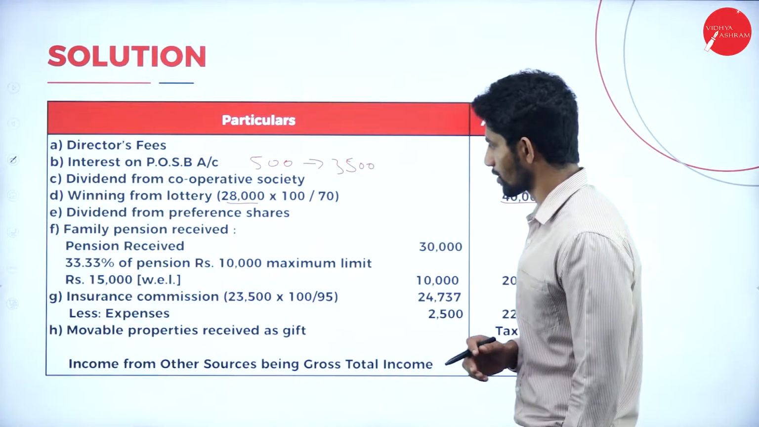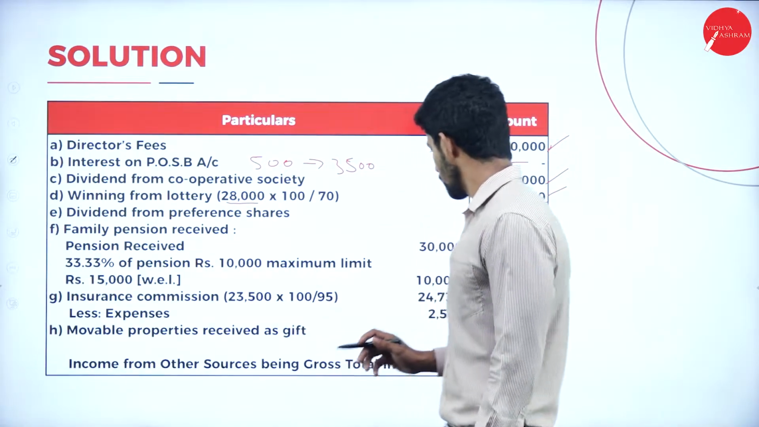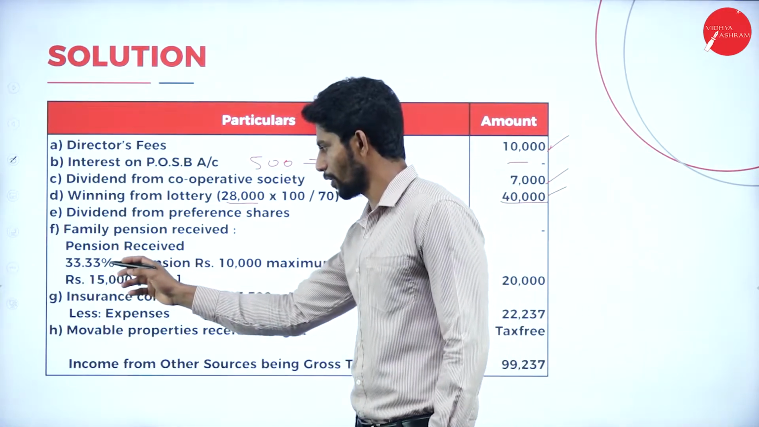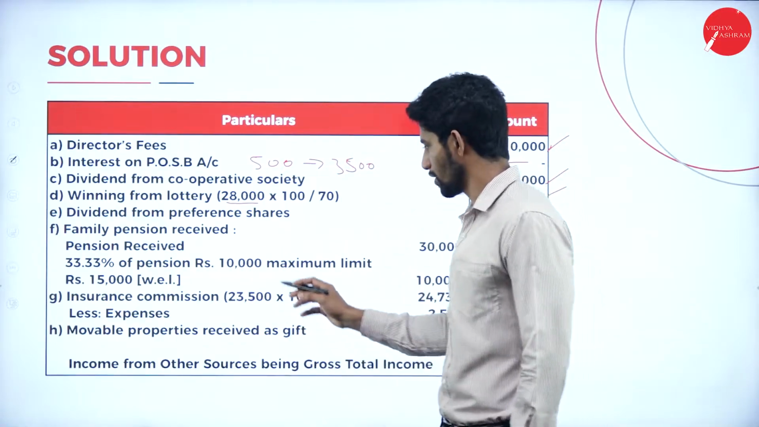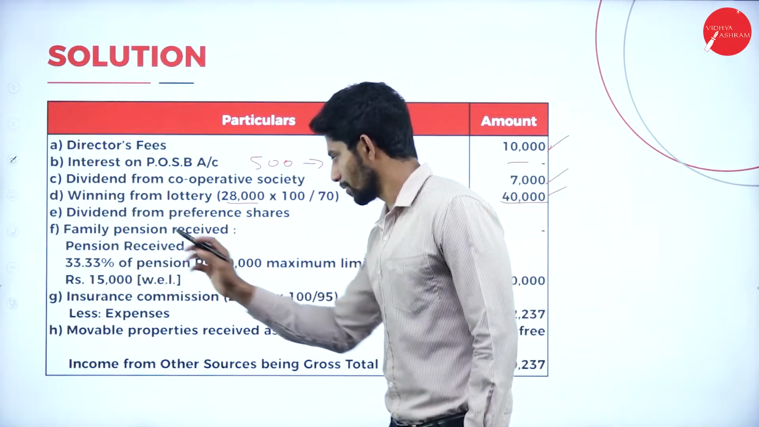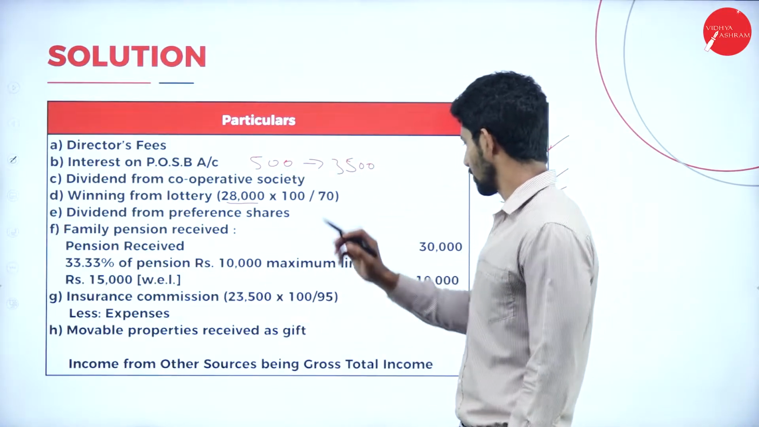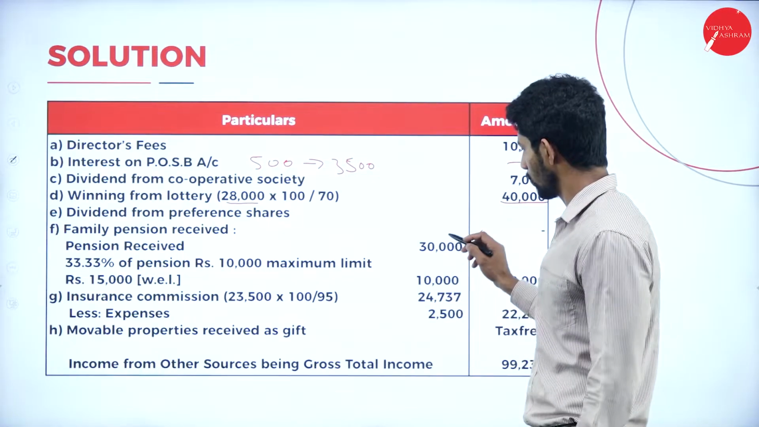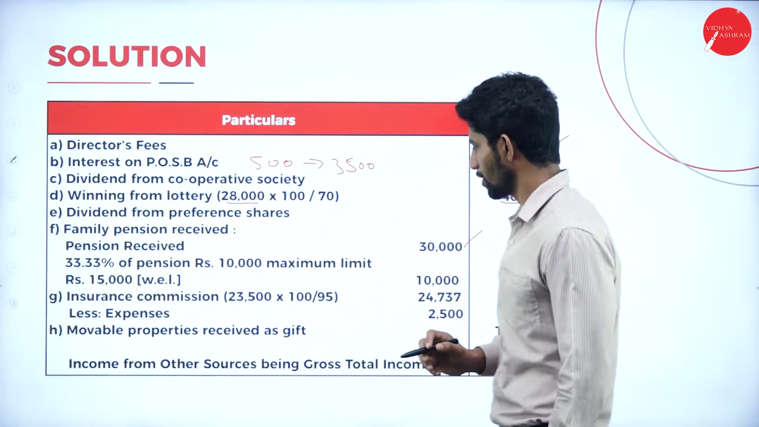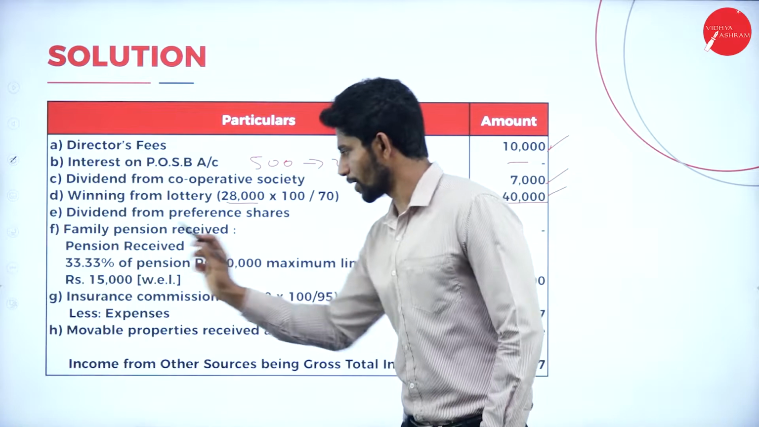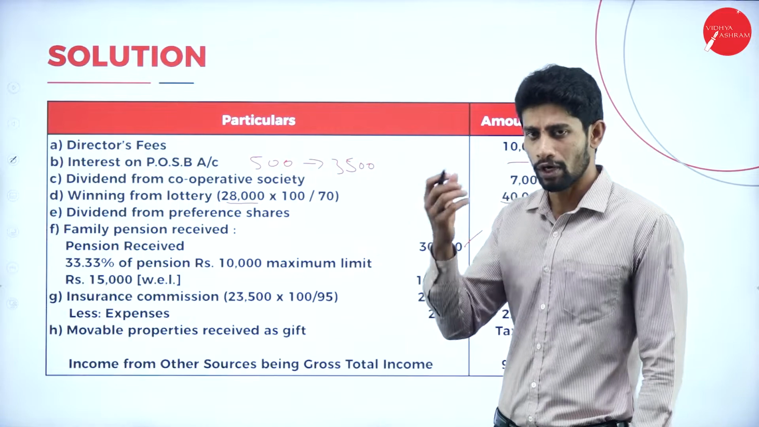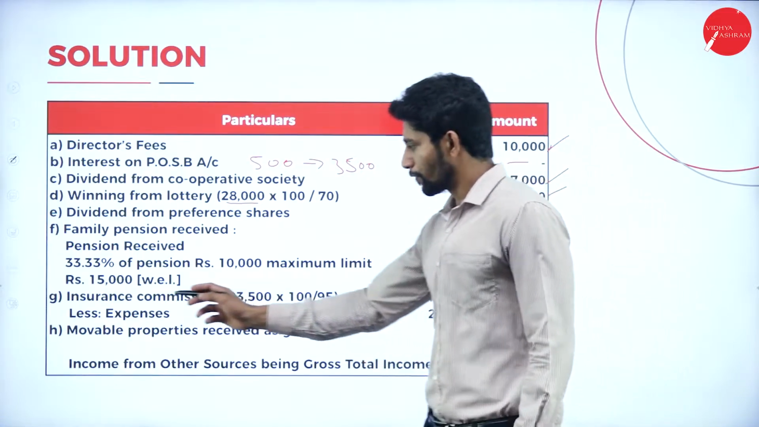Then family pension received is rupees 30,000. Next, 33.33% of pension, rupees 10,000 maximum limit. Yes, 33.33% of pension is rupees 10,000. That is, if you calculate 33.33% on 30,000, you will get 10,000 rupees, and the maximum limit is rupees 15,000. So 33% of the actual pension amount we are receiving is 15,000.